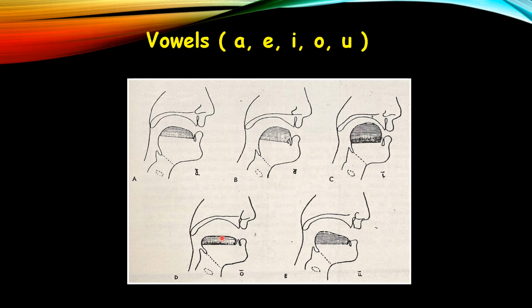Okay. The letter O. The next is U. Slightly elevated as well as flattened tongue. So these are the vowels A, E, I, O, U. Okay. So that is about the production of vowel sounds or sonants.